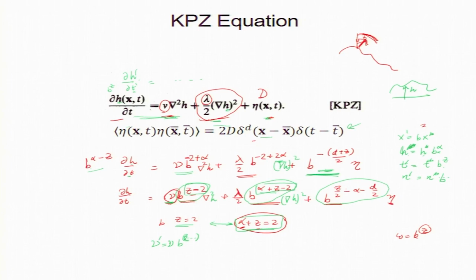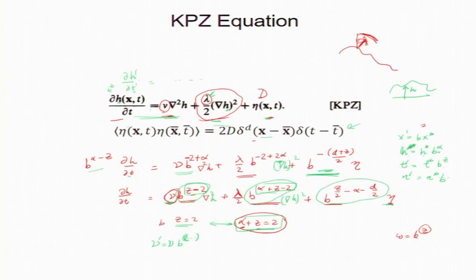I can also tell you that lambda also could be renormalized. This coefficient is a parameter, in fact it is the coupling constant, but it turns out that because of Galilean invariance lambda is not renormalized, lambda remains the same. And eta should also get renormalized, this forcing; at different scales the forcing may look different. So, what we find by the RG calculation, which I am going to show you, is that eta and nu are renormalized, but not lambda. Okay. So, the next RG procedure follows.